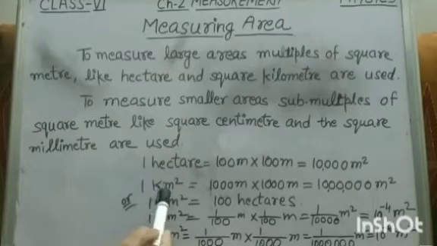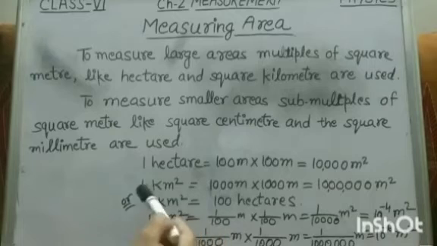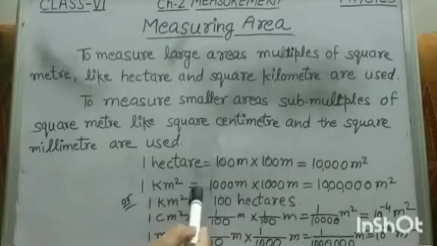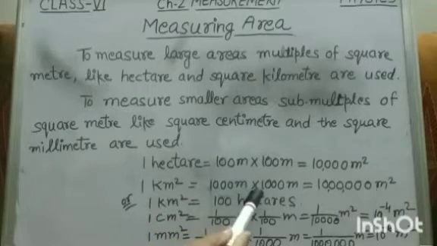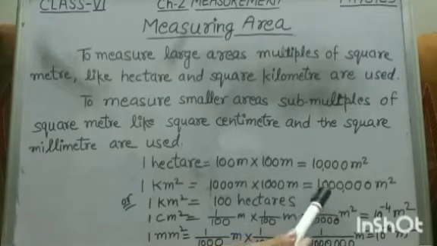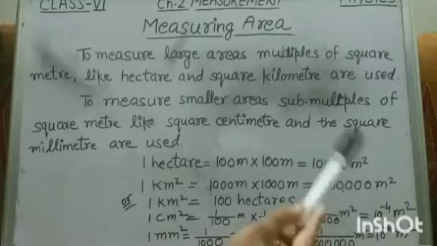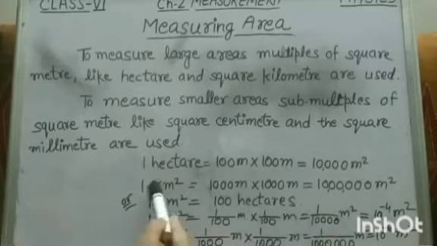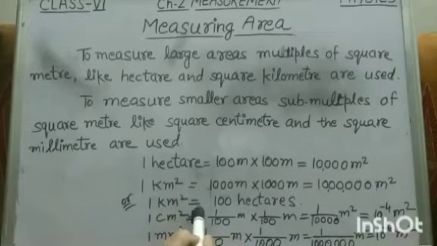Now 1 square kilometer. Kilometer means 1000. So 1 square kilometer is equal to 1000 meter into 1000 meter. This will become 10 lakh square meter, or we can say 1 square kilometer is equal to 100 hectares.